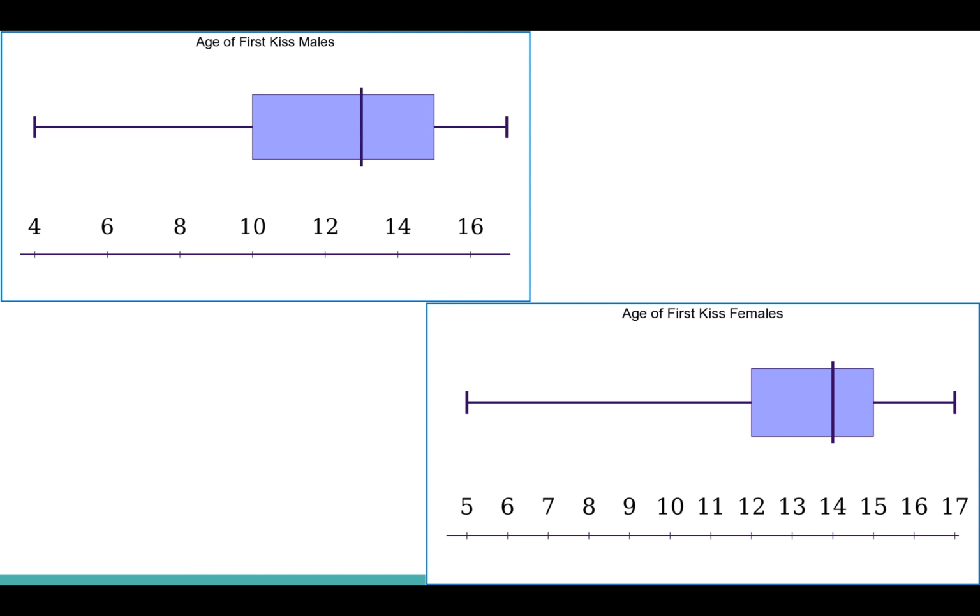The box plot for males has a mean age of 11.925 and a standard deviation of 3.76. The box plot for females has a mean age of 12.886 and a standard deviation of 2.71. This shows that men in this sample have more variability than women and a smaller center, meaning a younger mean age of first kiss.